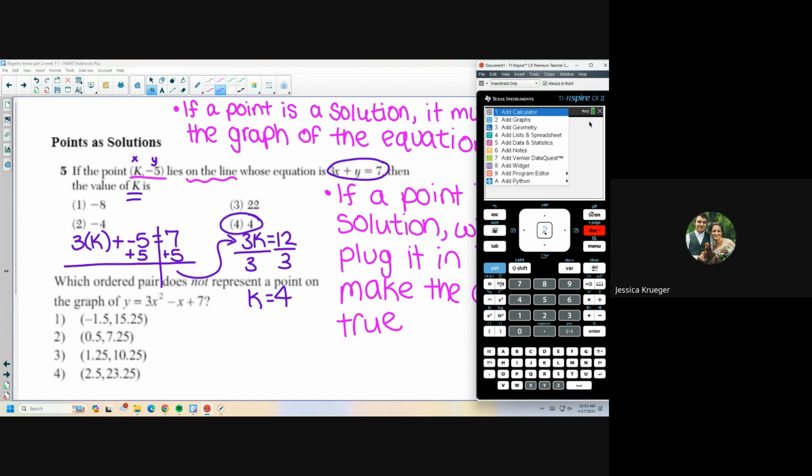So I'm going to add the page. I'm going to add a graph. Since y is not alone in my equation, I'm going to use a relation: 3x plus y equals 7. And I hit enter. Now I'm going to go to menu, trace, graph trace, and I think my x value is 4. So I'm going to type 4 in here, and I can see that 4, negative 5 is on the graph. So I do feel confident that 4 is the value of k.